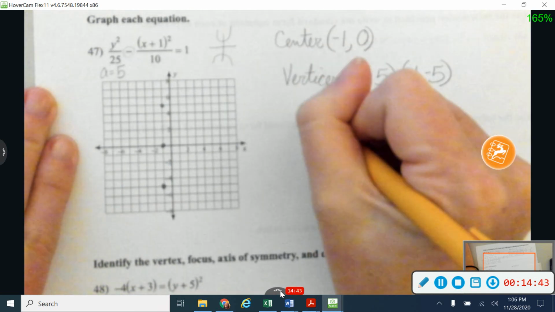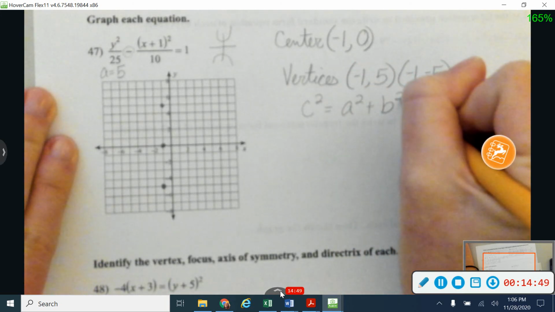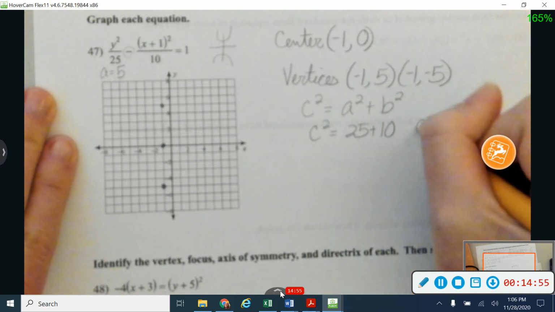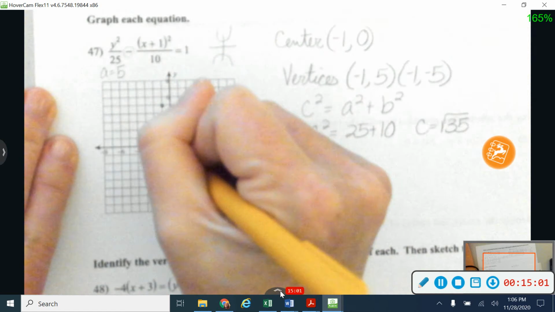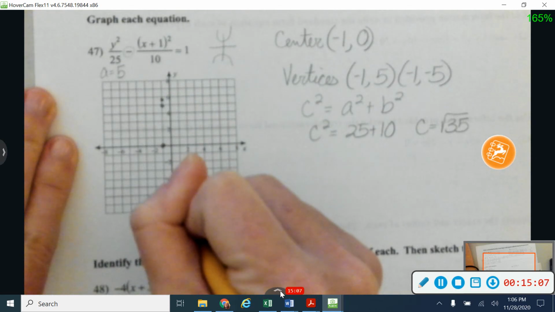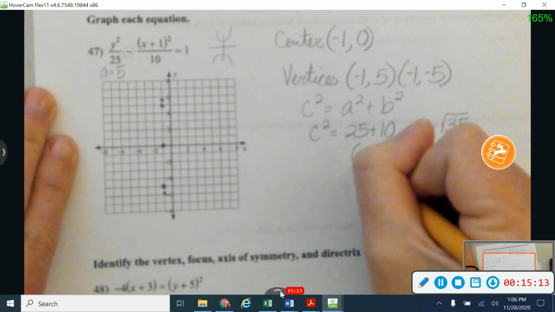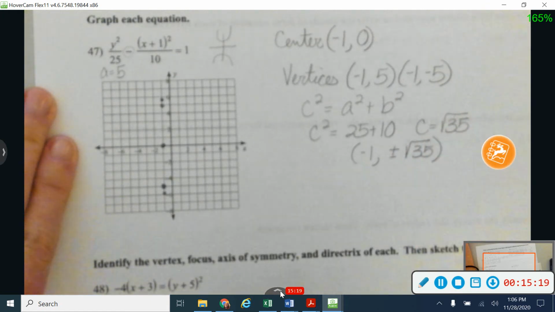Okay, I also like to find my foci on this one, so I'm going to do c squared equals a squared plus b squared. And so in this case, c squared is equal to 25 plus 10. So c is going to be the square root of 35, which is going to be just a little bit less than 6. I'm going to do that in the same direction I did my vertices, so that's going to be here and here. Just a little bit less than 6. And so that's going to be at -1 and plus and minus the square root of 35. So because I went up and down with that, I'm going to add and subtract to my y value of 0. So 0 plus and minus the square root of 35.